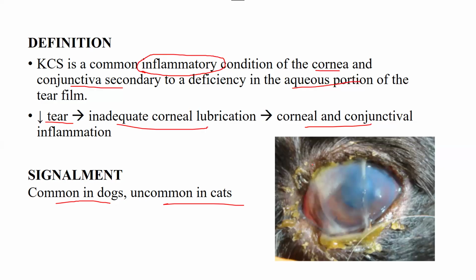You can see this picture. This is very typical of KCS. I have told you that there are three layers of tear film. When the middle layer is not being produced, and there is only a small production of the aqueous layer, the color of the tear will convert into a mucoid or yellowish color. So you can see the whole eye is covered by that mucoid or mucopurulent type of discharge. And you can also see this discharge starts to form crusting on the eyelids.